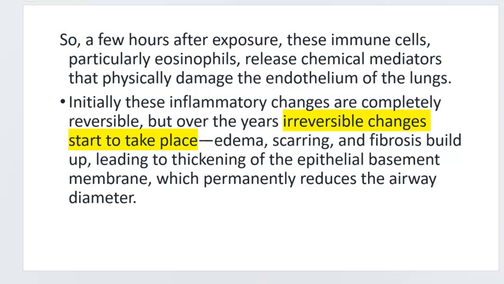Then a few hours after our exposure, these immune cells, particularly those eosinophils, will start to release their chemical mediators that also physically damage the endothelium of the lungs. Initially, these kinds of changes are completely reversible, but over the years, especially with poorly controlled asthmatics, the changes become irreversible, and we start to see chronic edema, scarring, and fibrosis that's going to build up. And when it's built up, it thickens the epithelial basement membrane, and that will permanently reduce your ability to exchange gases because it reduces the airway diameter.